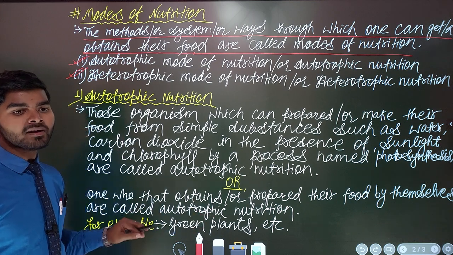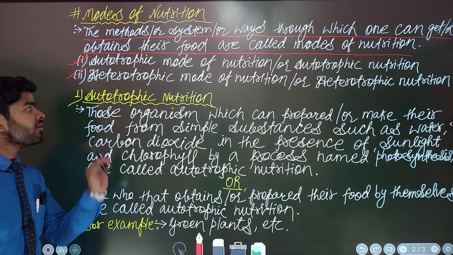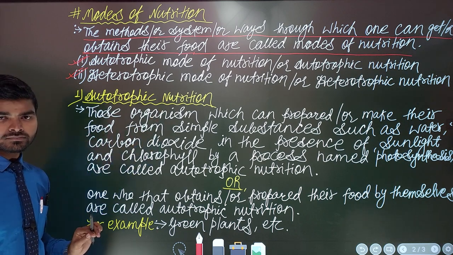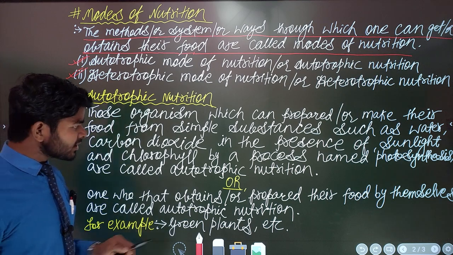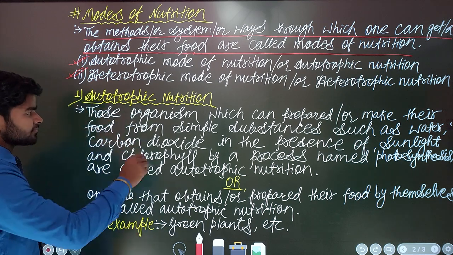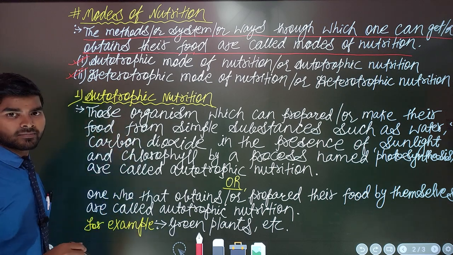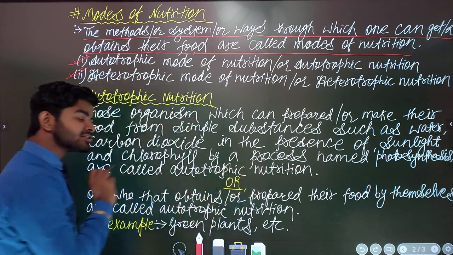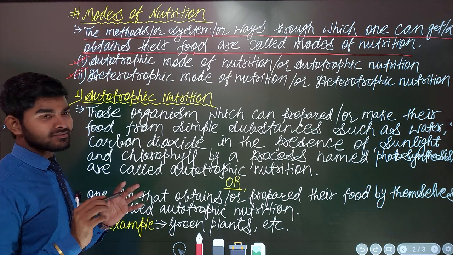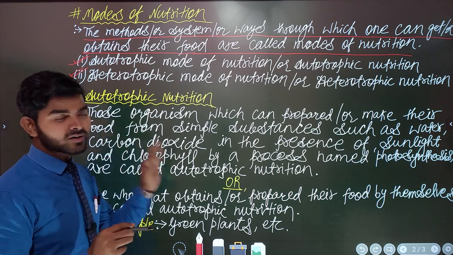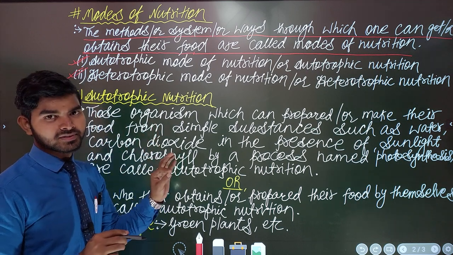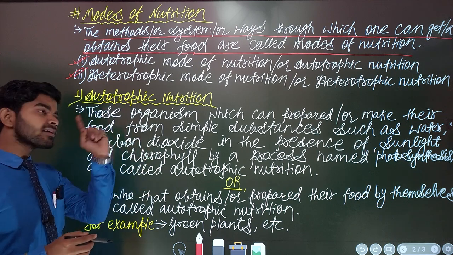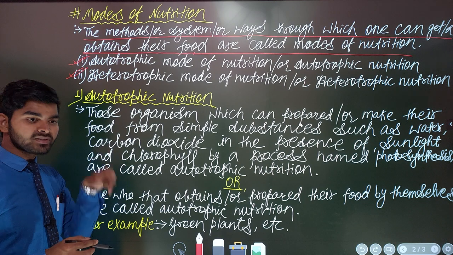This is the simple, basic-level definition of this topic. If you are thinking that this definition is difficult, then no, this is the basic definition and it is very important for autotrophic nutrition. You must have heard this definition in class 10th, so be careful.